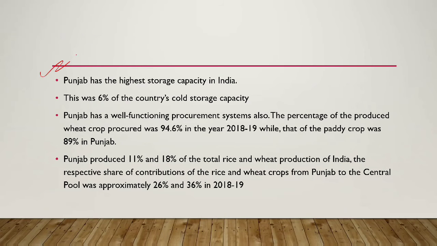Punjab has the highest cold storage capacity in India. This is a good point to remember. So 6% of the country's total cold storage capacity is in Punjab.